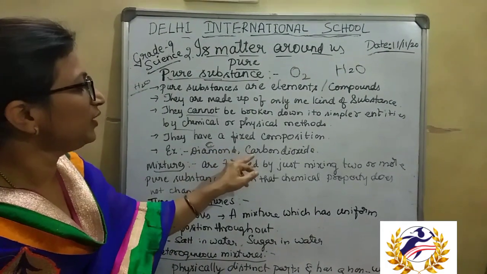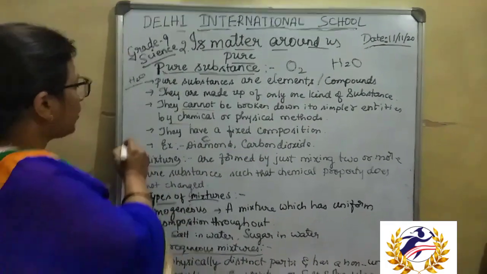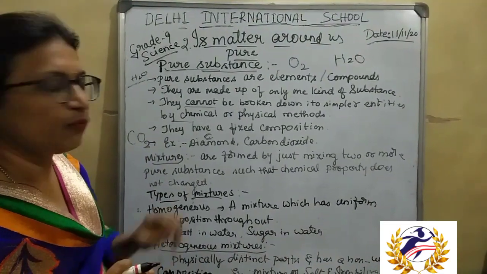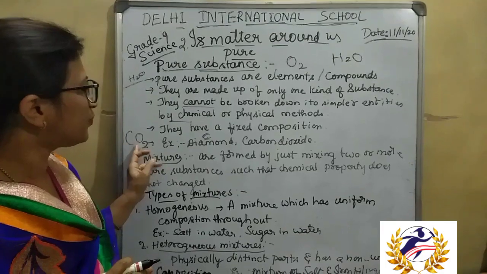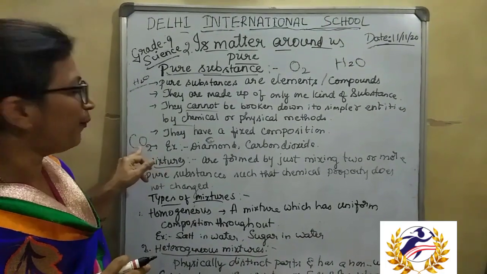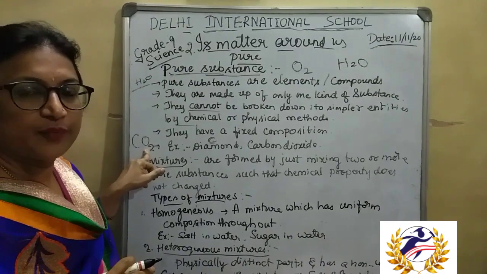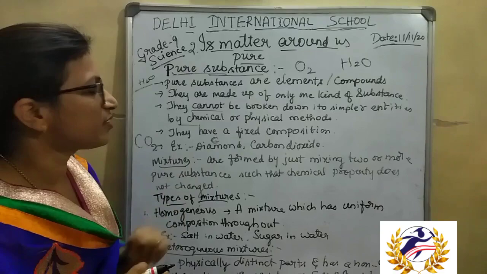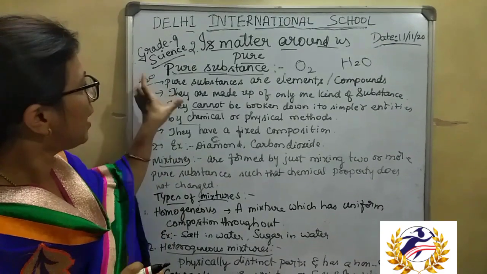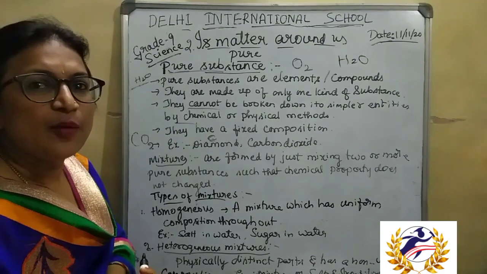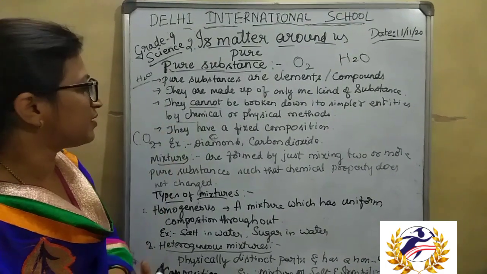In the same way, carbon dioxide has the molecular formula CO2. It is present in a fixed proportion, that is, one carbon combined with two oxygen atoms to form carbon dioxide. Like this, they have a fixed composition. These are the properties of pure substances.